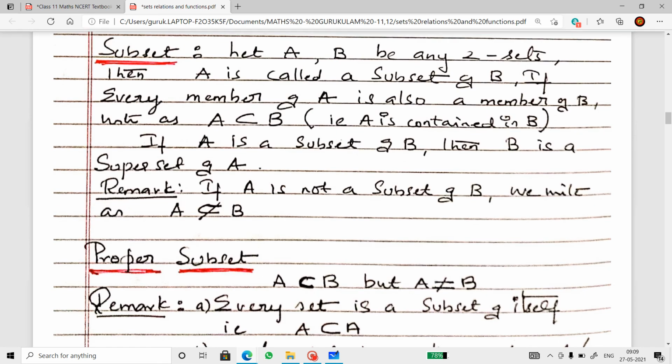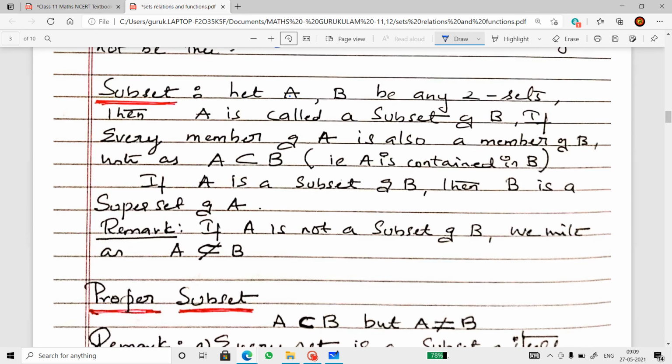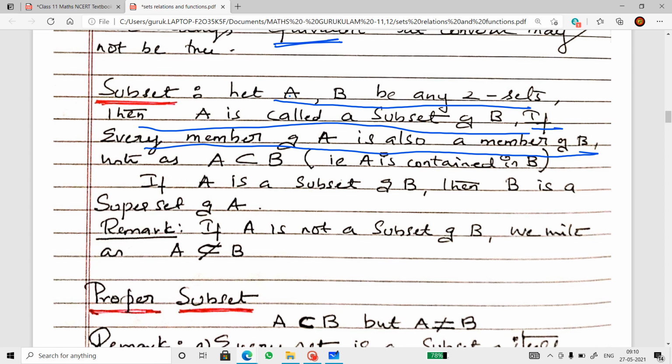Subset. Let A and B be any two sets. Then A is called a subset of B if every element of A is also a member of B. Meaning if there is a set B which contains 1, 2, 3 and a set A which contains 1 and 2, then A is a subset of B, because all elements in A are present in B. If A is a subset of B, then B is a superset of A.